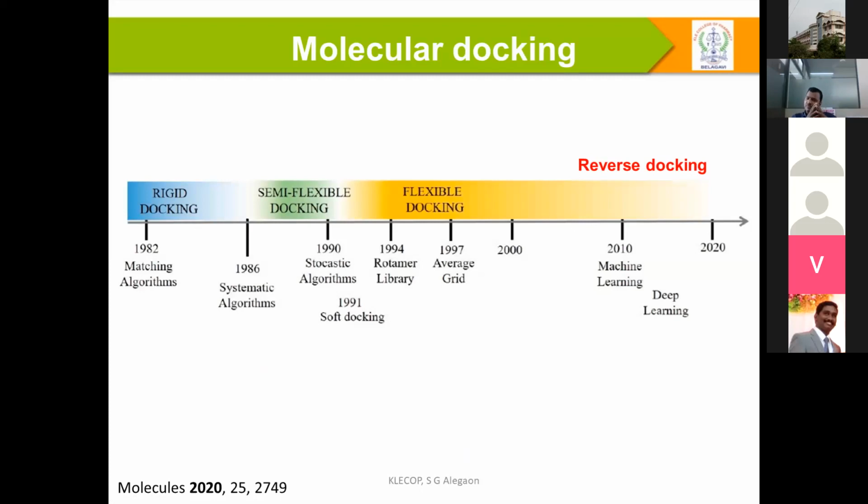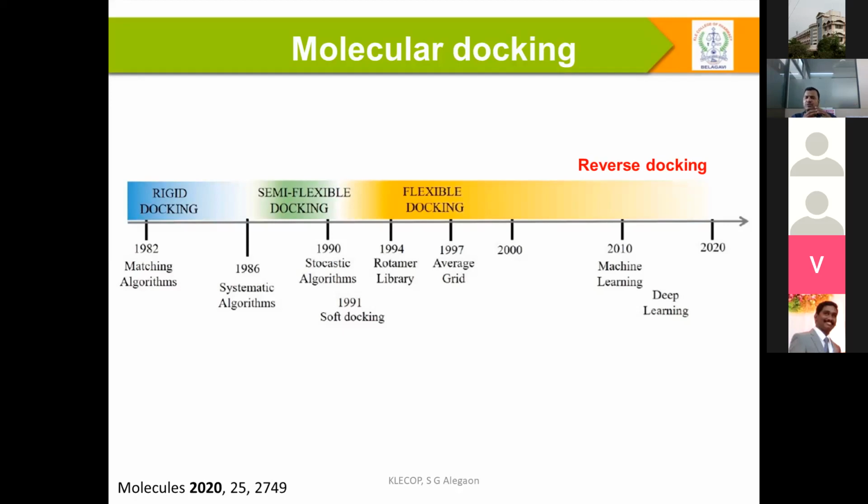The algorithm was there previously, but how we put it in a proper, systematic format went into semi-flexible docking somewhere around 1990. It is a changing era between the 1990s and 2000, the shift from rigid docking to semi-flexible docking and flexible docking. When discussing flexible docking, one should understand what is flexible, whether ligands are flexible or targets are flexible. Each has its own set of advantages and disadvantages.